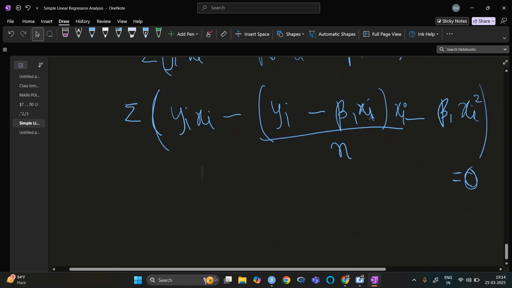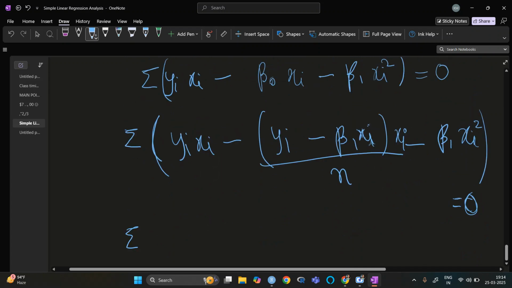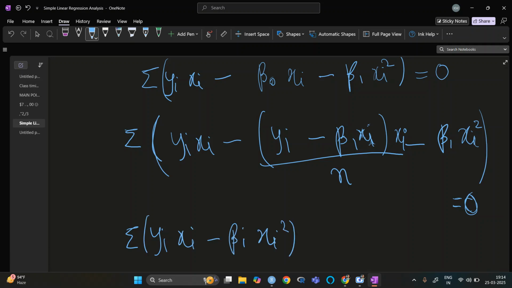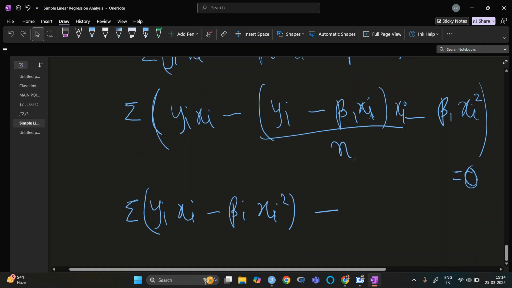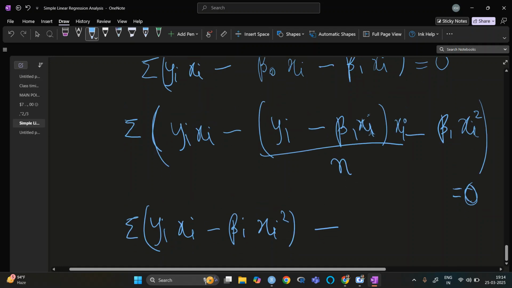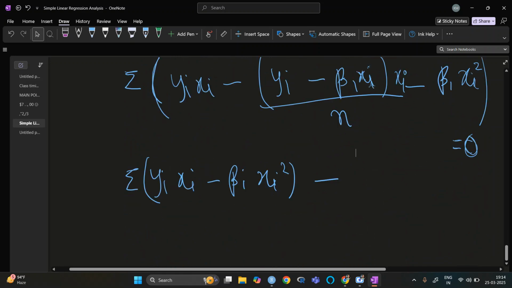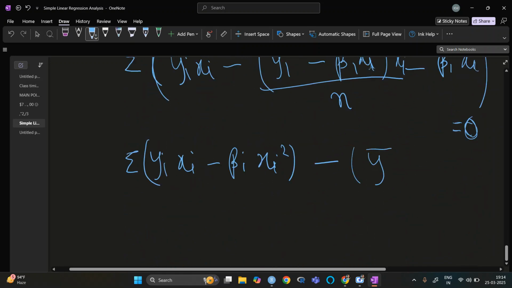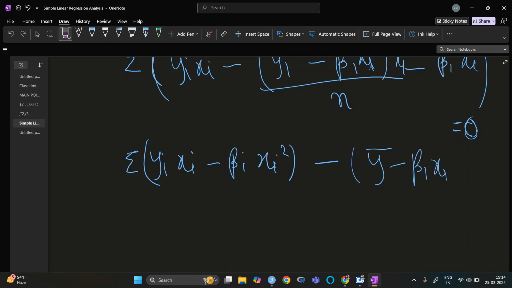So we have summation yi minus beta 1 xi square minus beta. So it is y bar minus beta 1 x bar summation of xi is equal to 0.